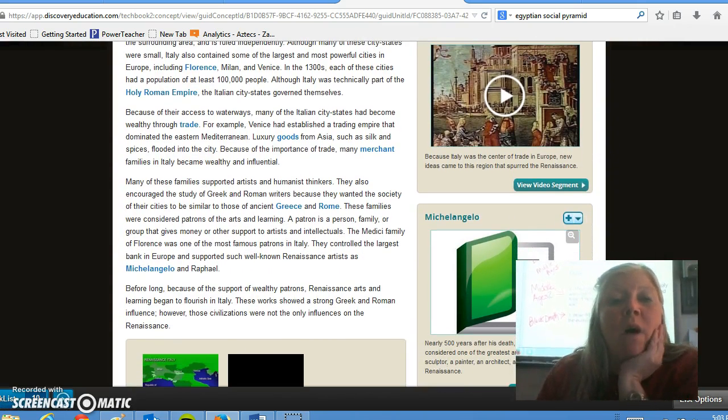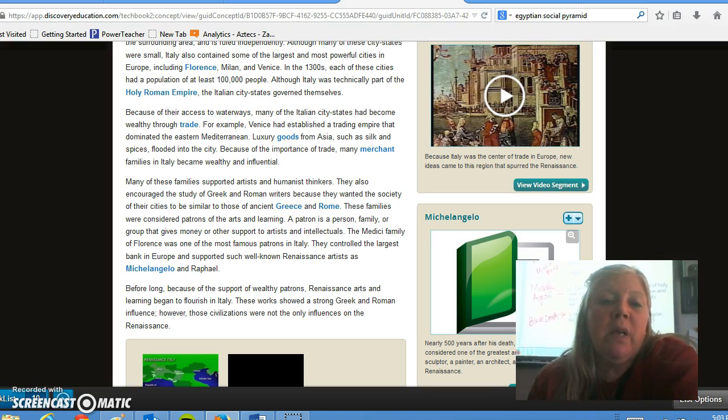Because of their access to waterways, many of the Italian city-states had become wealthy through trade. For example, Venice had established a trading empire that dominated the eastern Mediterranean. Luxury goods from Asia, such as silk and spices, flooded into the city. Because of the importance of trade, many merchant families in Italy became wealthy and influential. Many of these families supported artists and humanist thinkers.